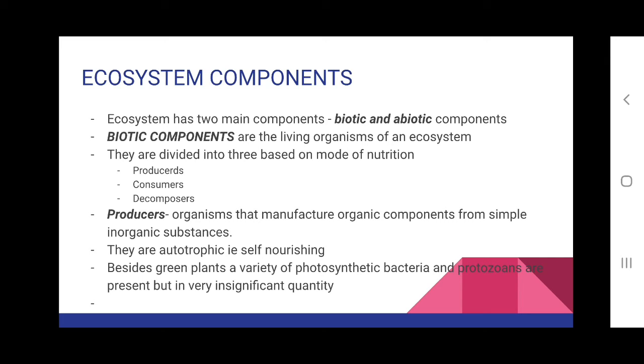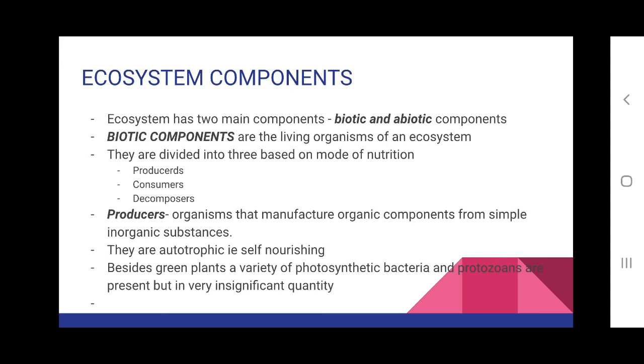So the living components or living organisms of an ecosystem are called biotic components, and usually based on nutrition, whether these organisms are able to produce their own food or they depend on other organisms for their food, we can divide these biotic components into three: producers, consumers and decomposers. Producers are organisms that manufacture organic components from simple inorganic substances, or producers are those organisms which can make their own food.